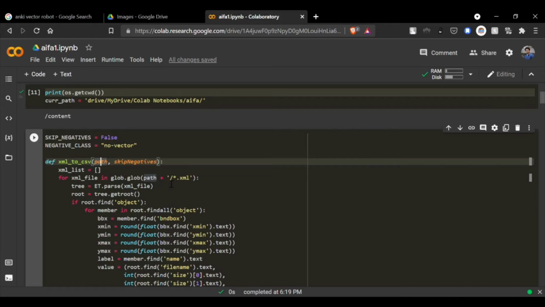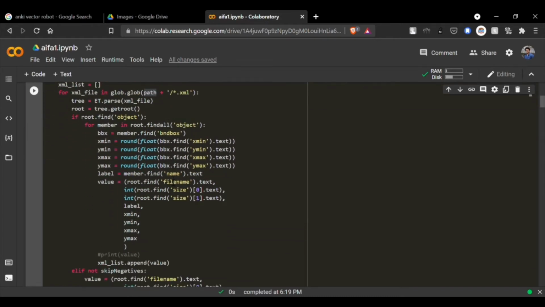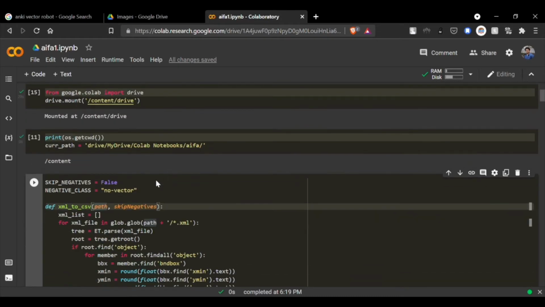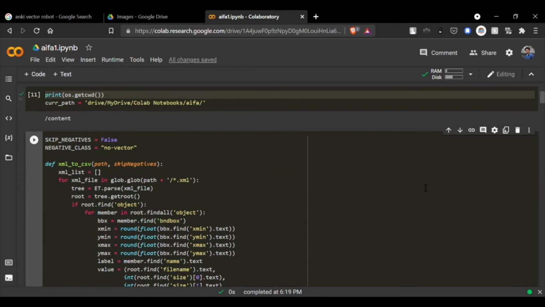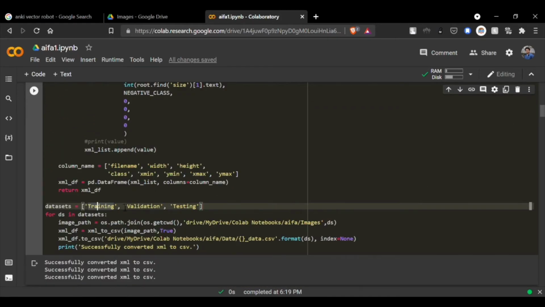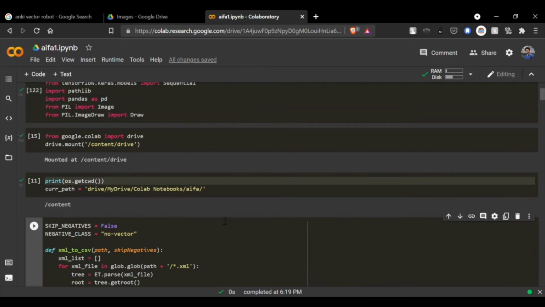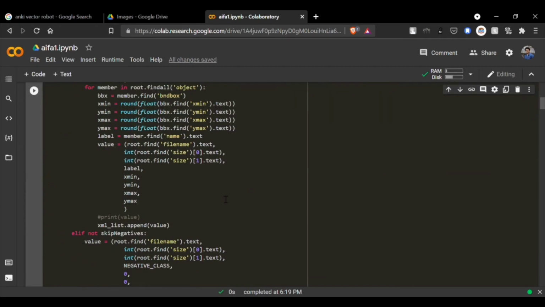CSV files are of great use because they can be used as pandas data frames. The skip negatives variable is set to true if we want to skip the samples that do not contain the robot, but we are setting it to false because we want to train the model on the samples that don't contain the robot as well. Then we created three datasets called training, validation, and testing, and generated corresponding CSV files for all three of them using the above function, that is XML to CSV.